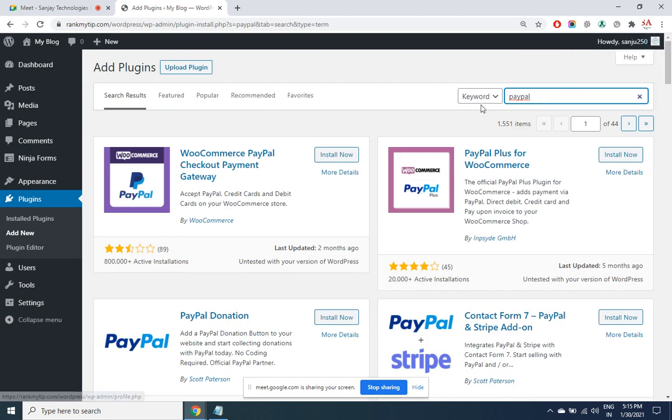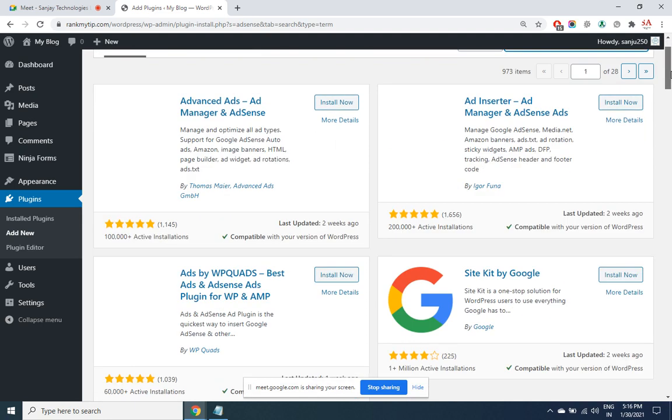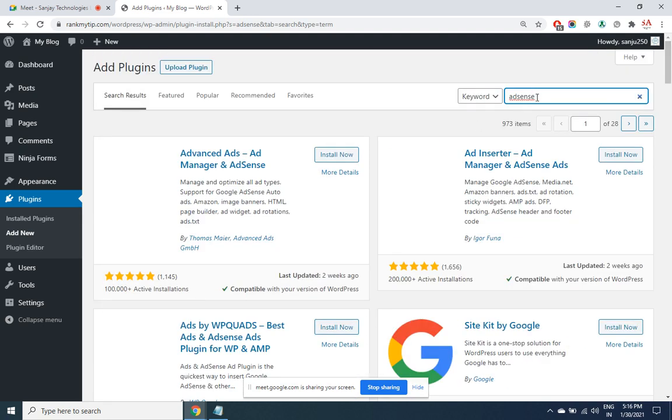You want to integrate your AdSense account in the admin dashboard. There are a lot of plugins for it. Once you have installed this plugin, you'll be able to see your earnings here in the admin dashboard itself. You do not have to log in to Google AdSense. Very easily you can manage the ads here. 973 plugins are there on AdSense.